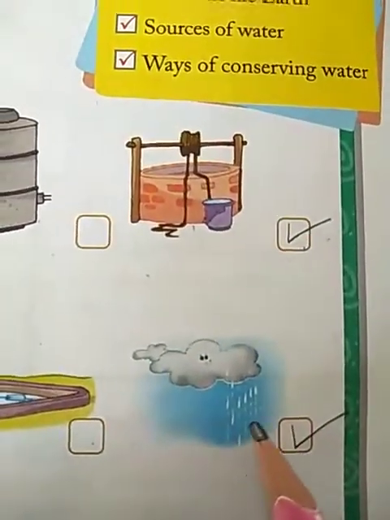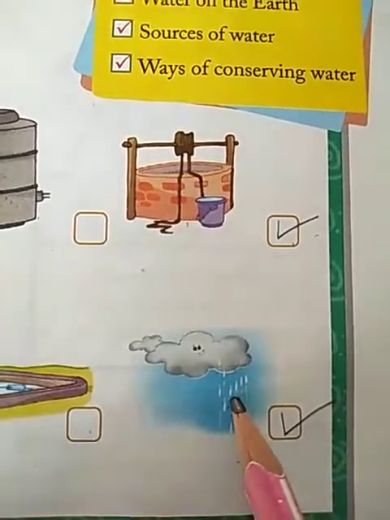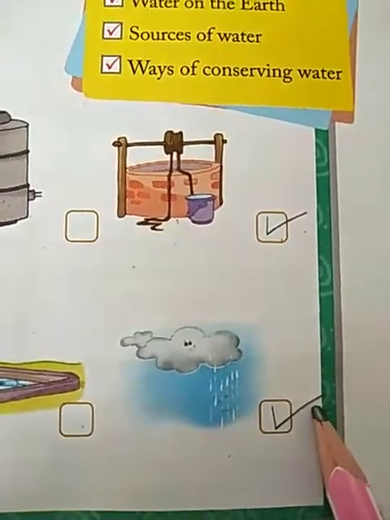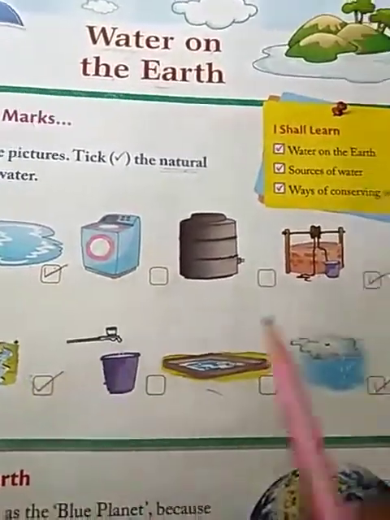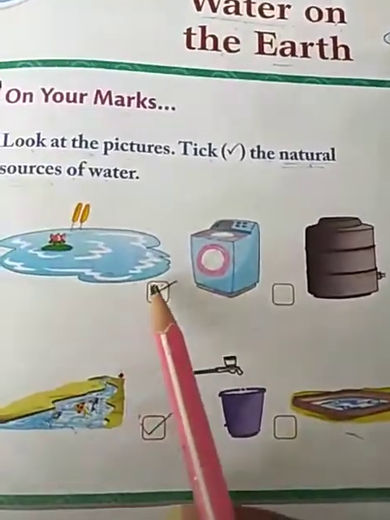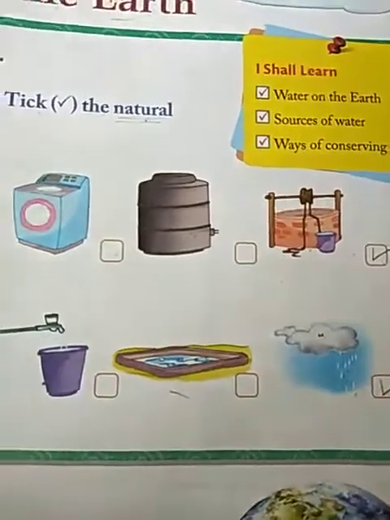This picture is of rain. Rain is the ultimate source of water on the earth. Yes, it's natural. So mark tick. So amongst these pictures, these are the natural sources of water. What are these? Rivers, lakes, ponds, wells and rain.